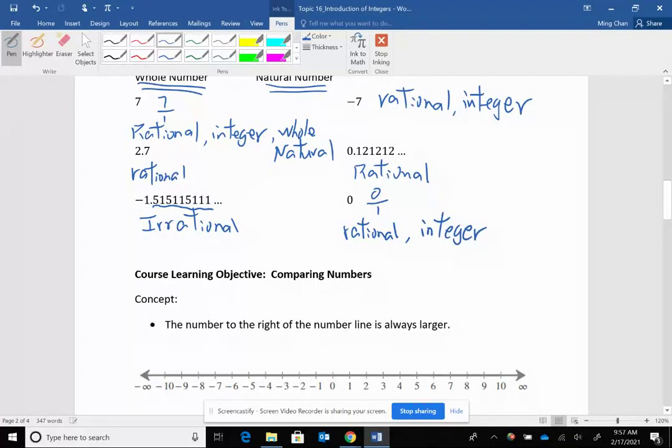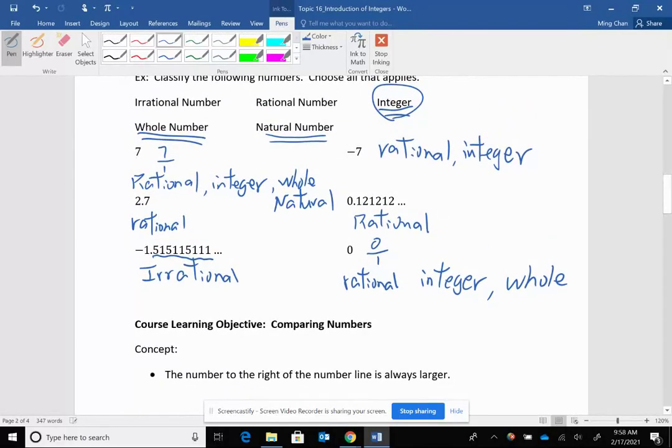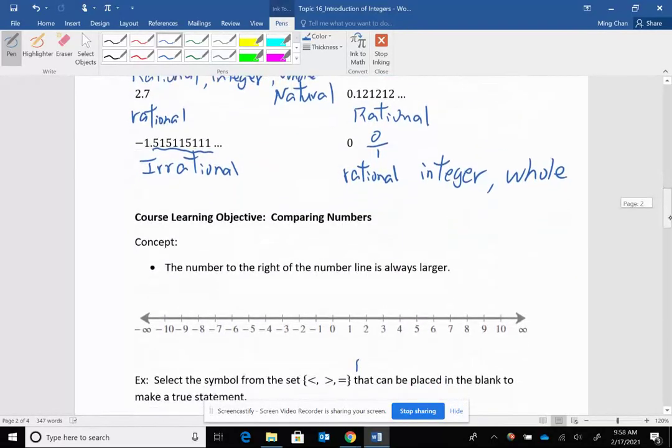Is it a whole number? Yes, it is a whole number. It's just not a what? Natural number, right? The natural numbers start with 1, not 0. Okay, so that's quickly introducing different types of numbers.